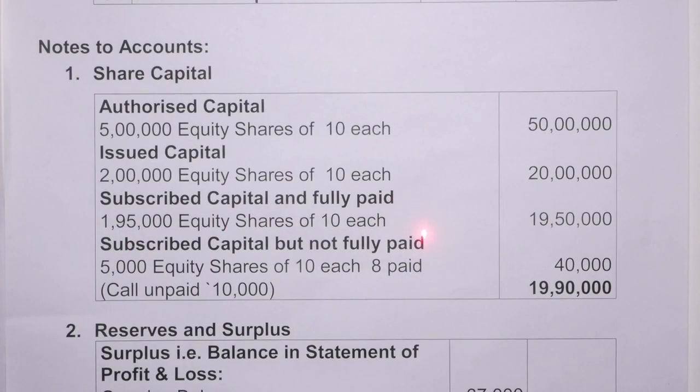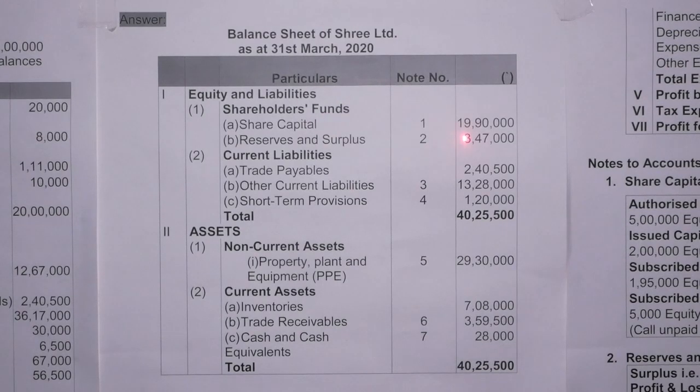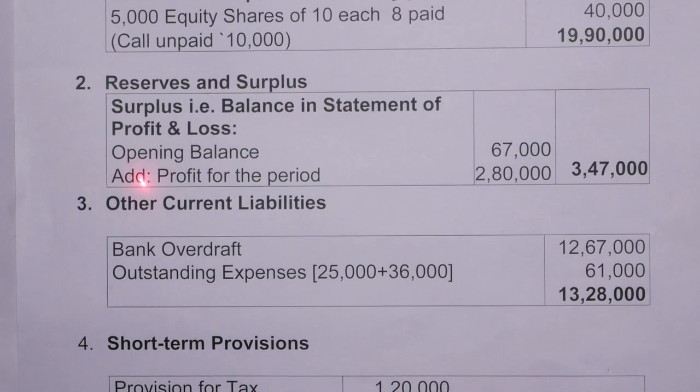Whereas on 5,000 shares, we did not receive the full call, that is we only received 8 paid up instead of 10 paid up. Subscribed capital and fully paid, 1,95,000 equity shares of 10 each, 19,50,000. Subscribed capital but not fully paid, 5,000 shares of 10 each and 8 paid up, so 40,000. So total of the share capital is 19,90,000. Share capital 19,90,000. Next is reserves and surplus, note number 2. Reserves and surplus, opening balance 67,000 plus profit which we have recently calculated, 2,80,000. So total of reserves and surplus is 3,47,000.